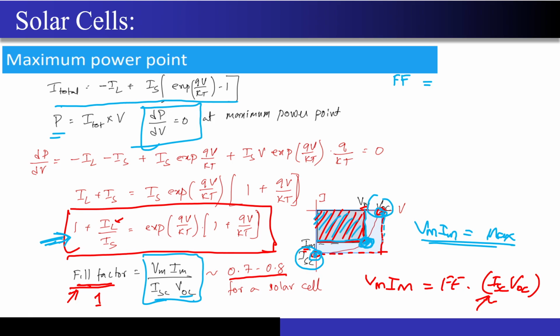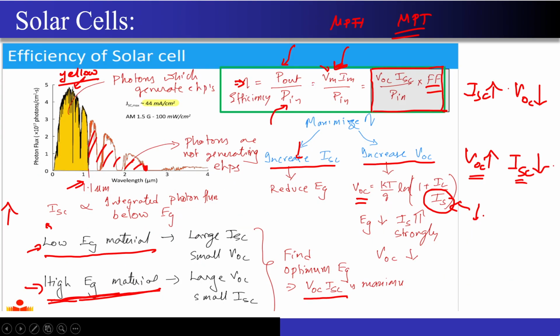If I join VOC and ISC, correct, then this rectangle will fill out this bigger area. What is the ratio of the areas of these two rectangles? This is nothing but my fill factor. Correct? And this fill factor will be extensively used in the numericals, so do not forget its formula. It is Vm into Im upon VOC into ISC. Correct? So I hope this is very much clear to you.